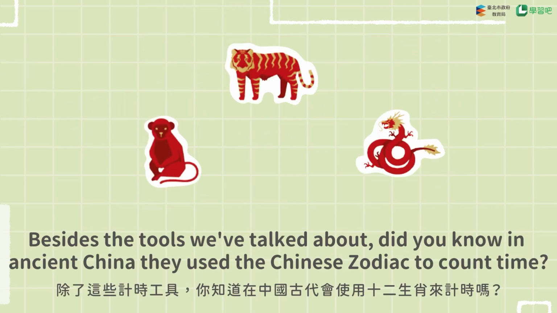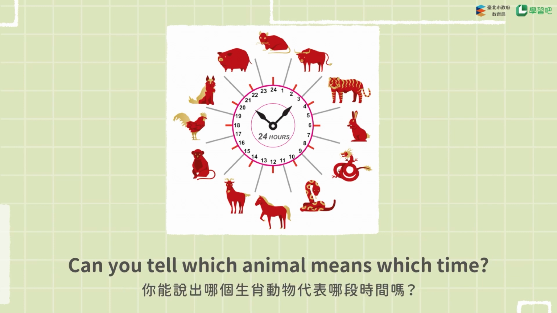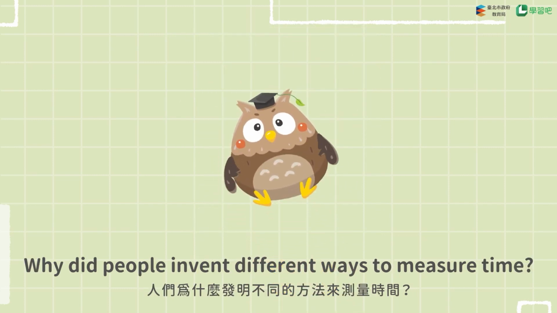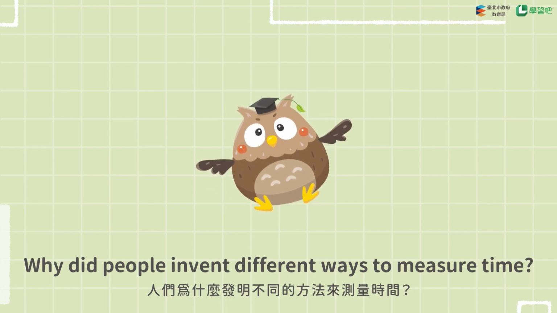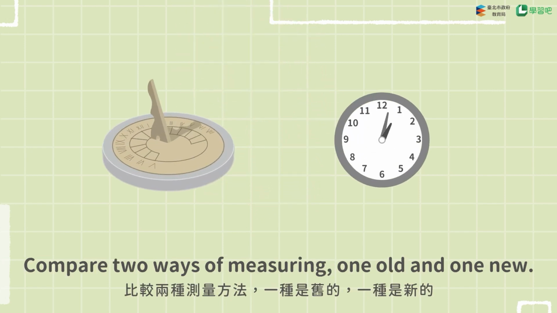Besides the tools we have talked about, did you know in ancient China, they used the Chinese zodiac to count time? Each animal indicates the specific 2 hours in a day. Can you tell which animal means which time? Why did people invent different ways to measure time? Compare 2 ways of measuring, one old and one new.